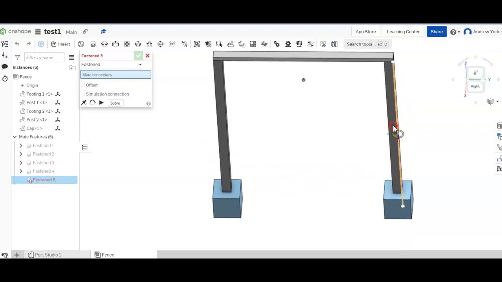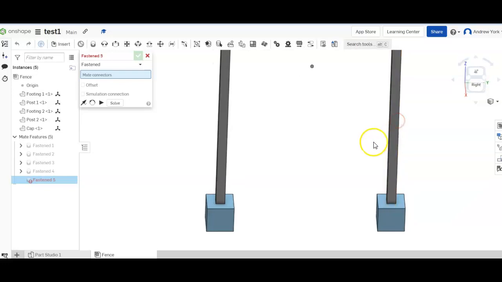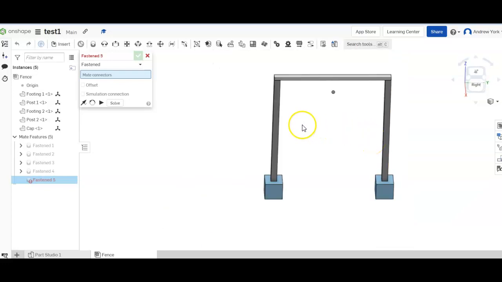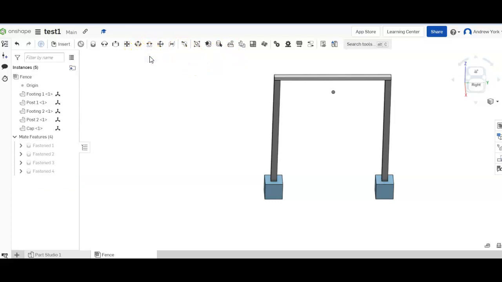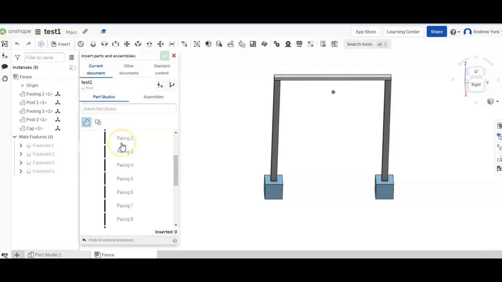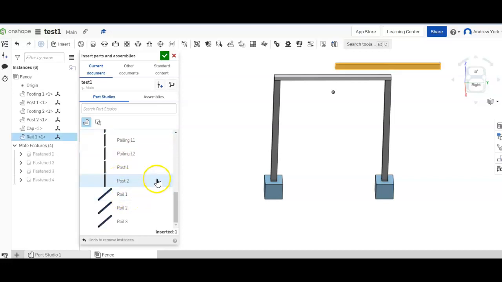That's what we want. Okay, the next thing we're going to do is put the rail on. So if we go to insert, and we'll go rail 1, and you see we can put it wherever we want.